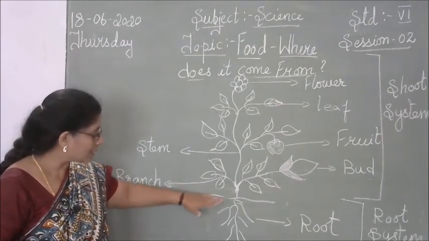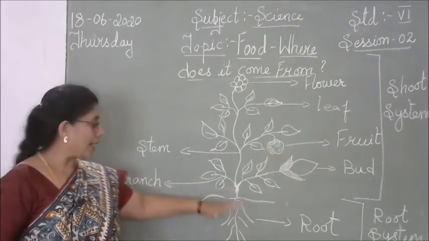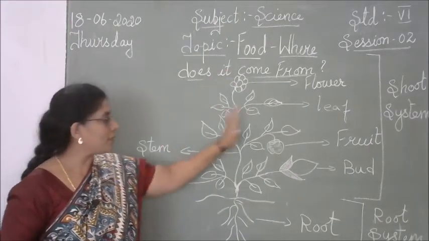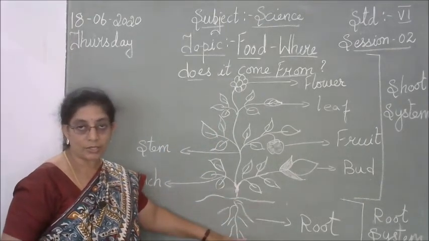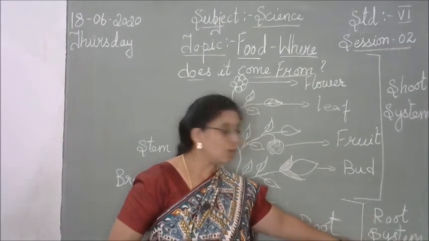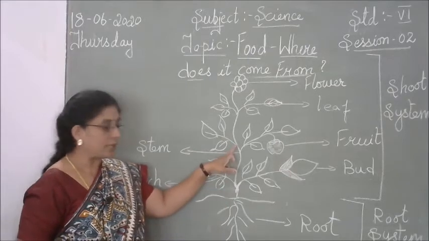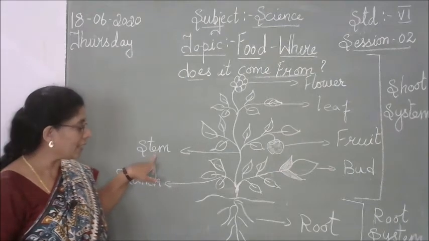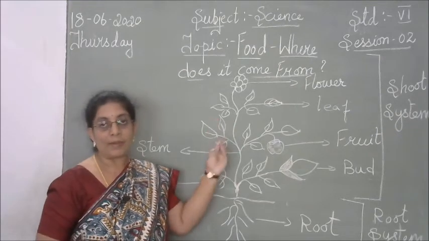Okay, so this is the soil and below this is the root. And above this, what we are seeing is the plant which has grown and it has different parts. So the part of the plant which grows under the soil, we call it the root. And that system we call the root system. And then above the soil, the first thing that appears is the stem. And from the stem, you can see the leaves coming. So like that, each and every part of the plant starts to grow.